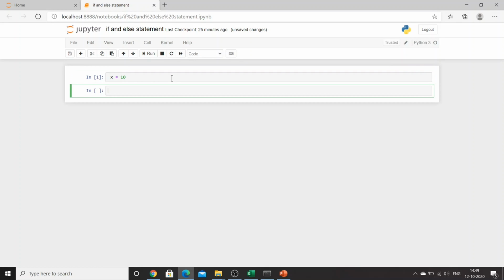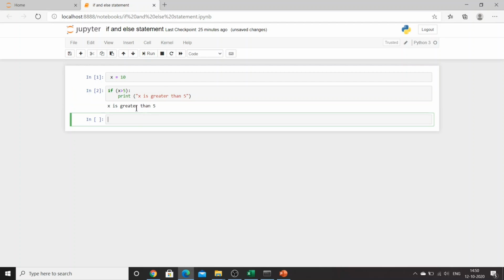Now the first condition, let's go with if only. So I say if, and I'll say my condition as x greater than 5. If x is greater than 5, then I will be printing "x is greater than 5", right? So you'll get an output in the console as x is greater than 5. This is correct because x is greater than 5 is my condition which is fulfilled, because 10 is greater than 5, right? So that is why my answer is coming correctly.